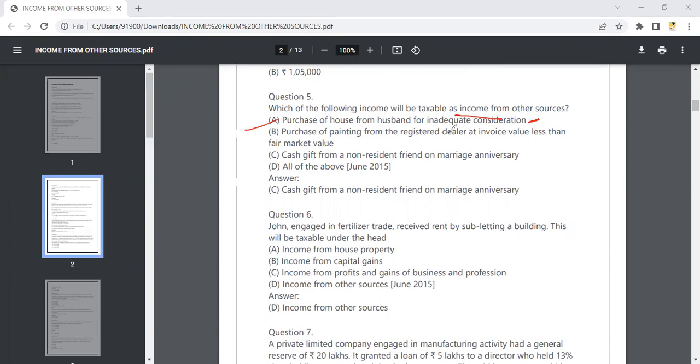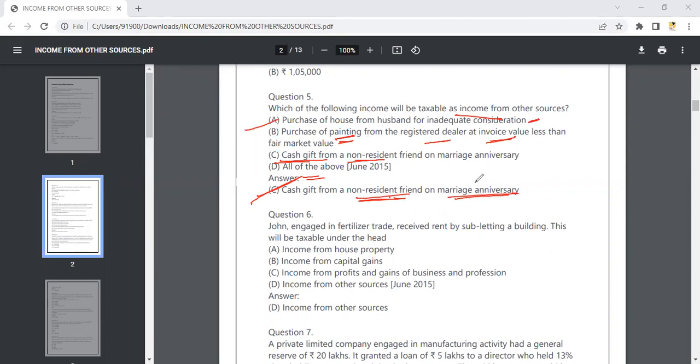Purchase of painting from a registered dealer at invoice value. You have purchased a painting from one of the registered dealers at the invoice value, which is lesser than the fair market value, and you have received a cash gift from a non-resident. Purchase of painting will not come over here also. And then you have all of the above. Usually your cash gift from a non-resident friend on the marriage anniversary.